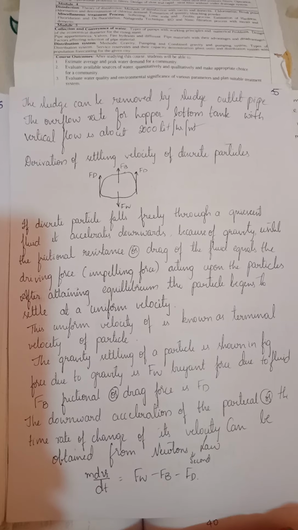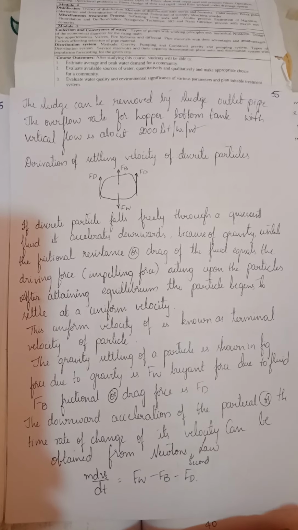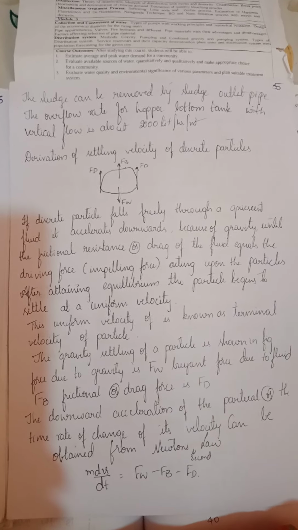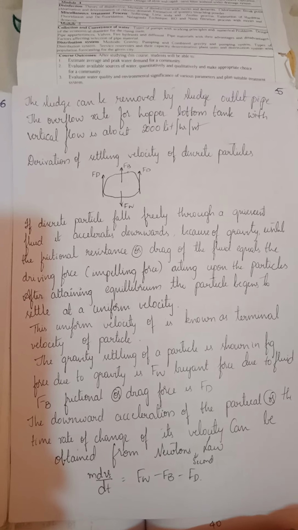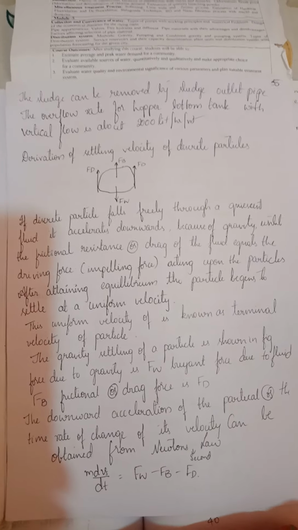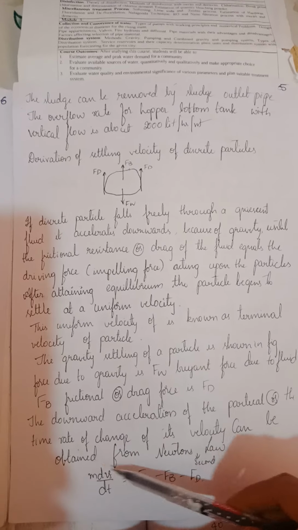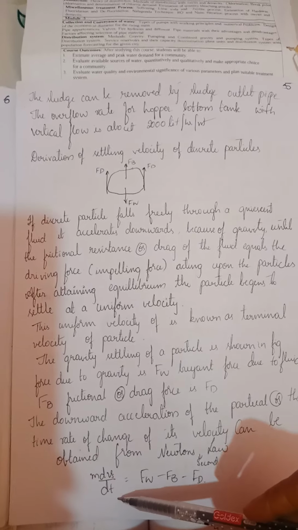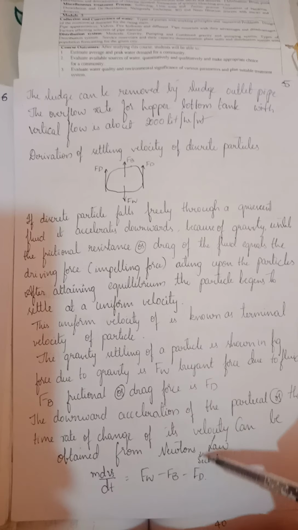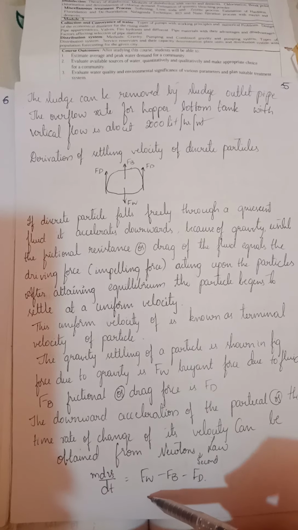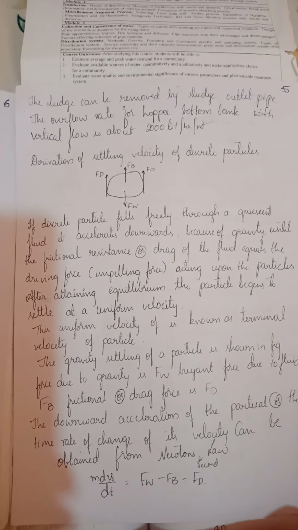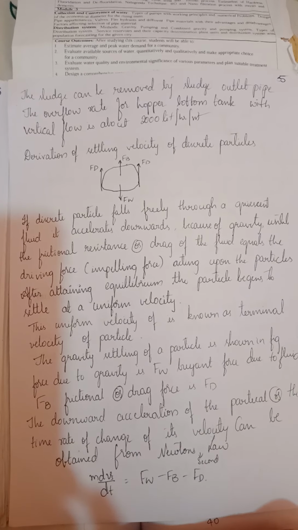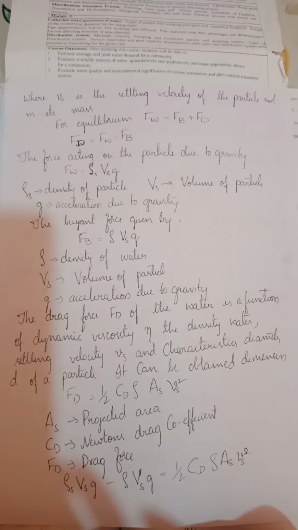The acceleration of the particle downwards, or the time rate of change of velocity, can be obtained from Newton's laws of motion. As you all know, by Newton's law, F is equal to mass into acceleration. Acceleration here can be written as the rate of change of velocity with respect to time, and these are all the forces acting on a discrete particle: buoyant force, drag force, and gravitational force. Here the buoyant force and the drag force are taken as negative, and the gravitational force is taken as positive.